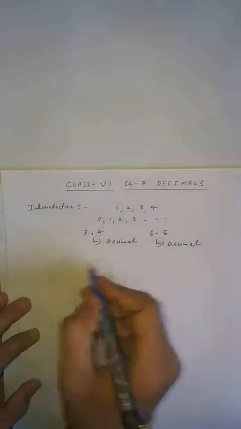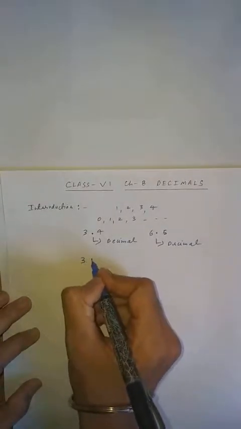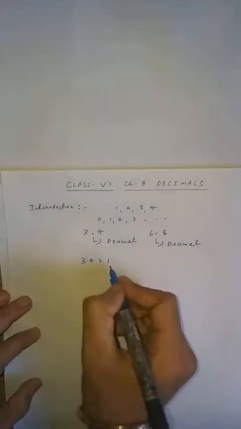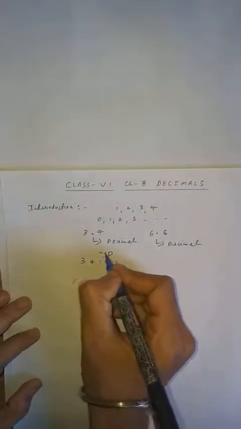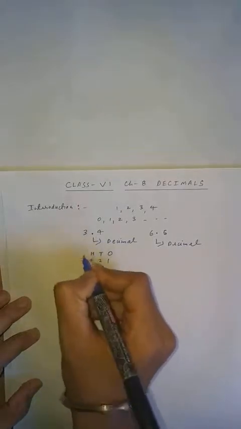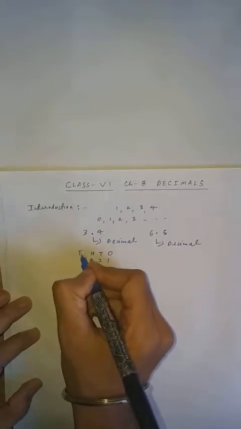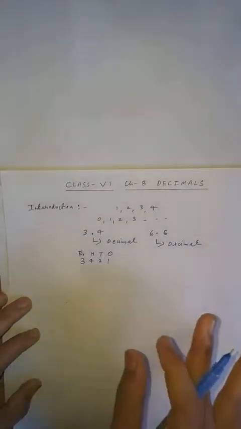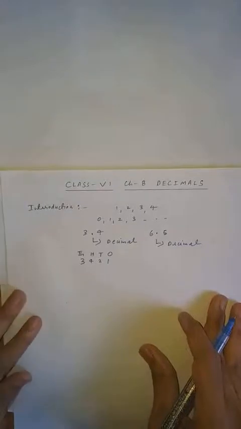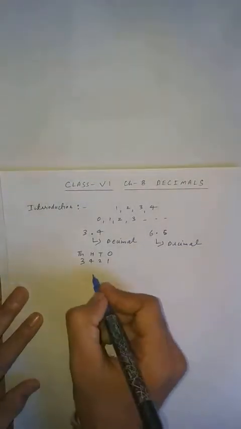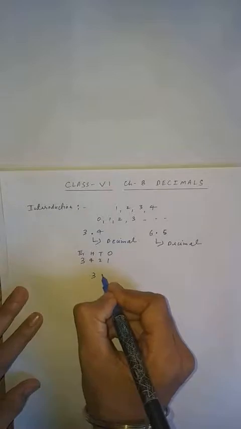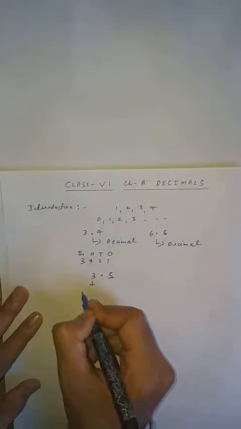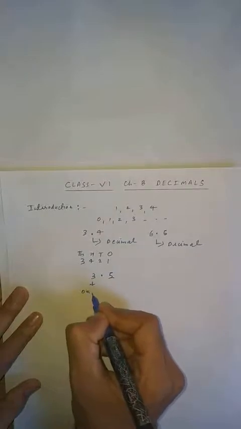Now, just say if I write 3 4 2 1, a random number, you know that this is our ones, this is our tens, this is our hundreds, and this is our thousands. Clear, student? That is, ones, tens, hundreds, thousands. Previously you know everything. So if I am writing 3.5, clear, student? You know that this 3 is ones.